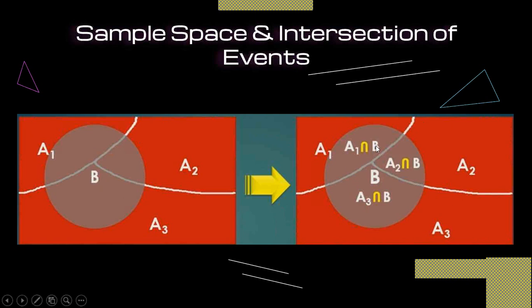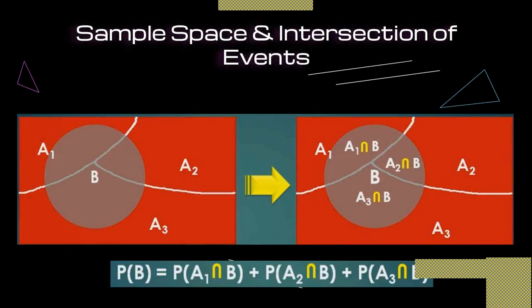A1 intersection B, because this portion is common to event B. A2 intersection B, because this space is common to the A2 event and the B event, and A3 intersection B is the common space between event A3 and B. How can we write this? The probability of event B is equal to probability of A1 intersection B plus probability of A2 intersection B plus probability of A3 intersection B. This is the probability of occurrence of event B.